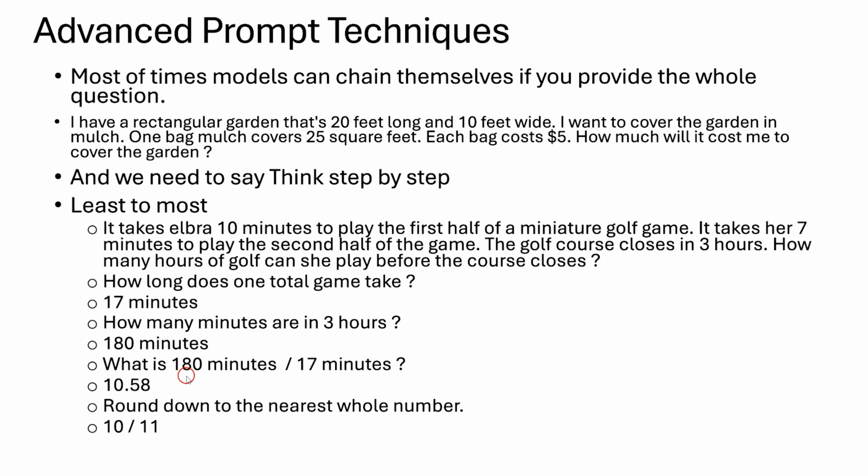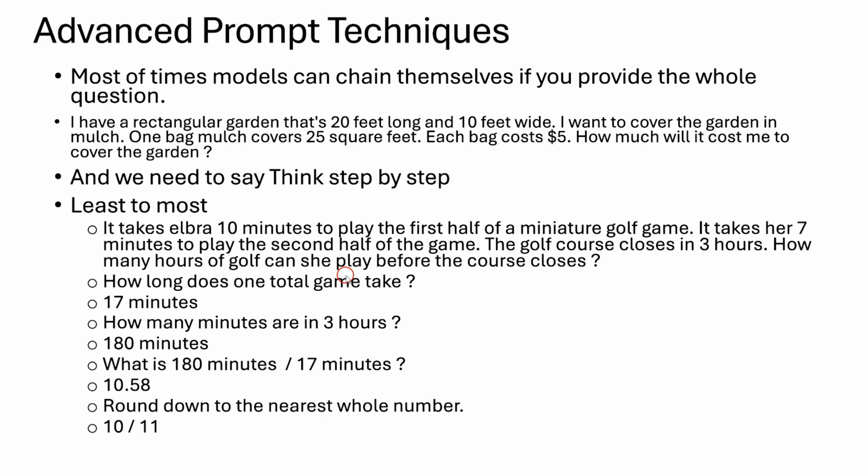And after that, what does 180 by 17 give? Since she plays 17 minutes per one game, 180 by 17 will give 10.5. That is nothing but total number of games. So by using this 10.5, if you round, it may come to 10 or 11, but yeah, 10. So she will play 10 rounds in 3 hours. So this is how you can get the answer by using the least to most technique.